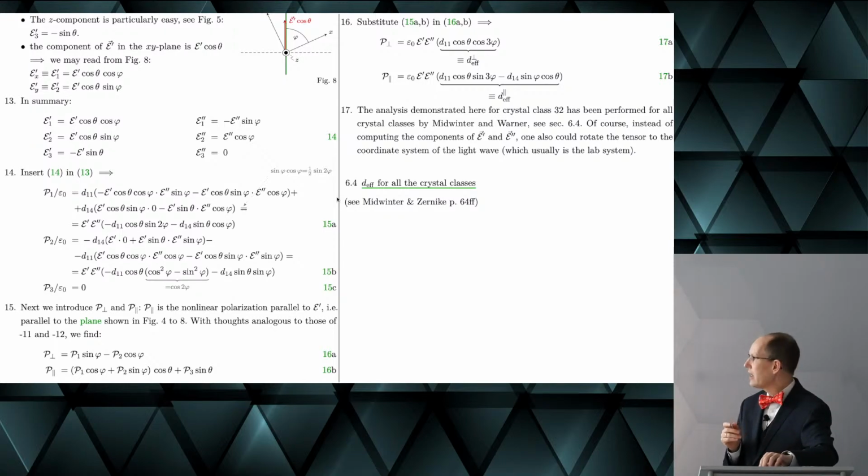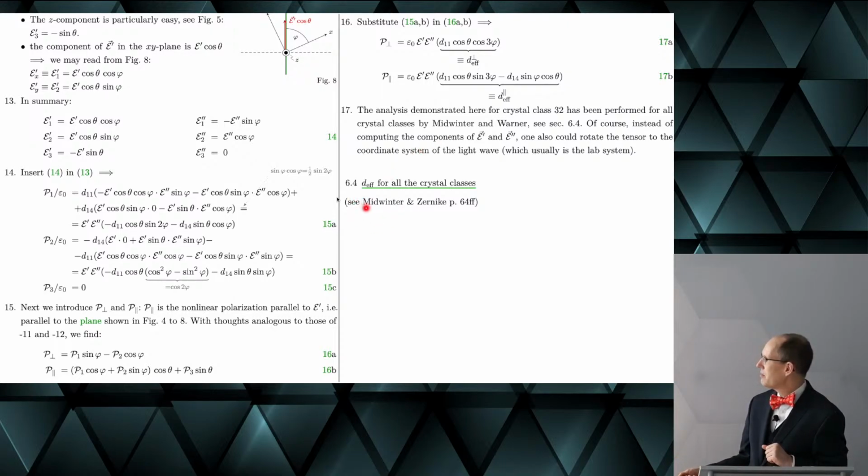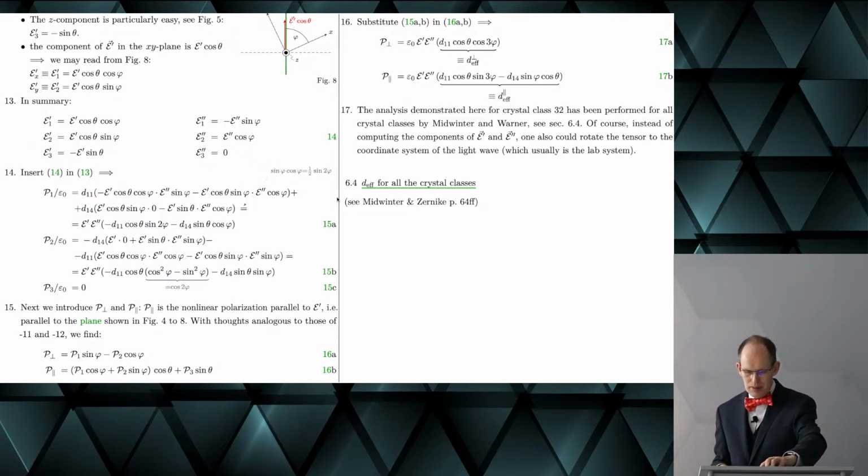But fortunately, this kind of Fleißaufgabe, this kind of homework, was done many years ago by Midwinter and Zernike in their book that I recommended at the beginning of this course.